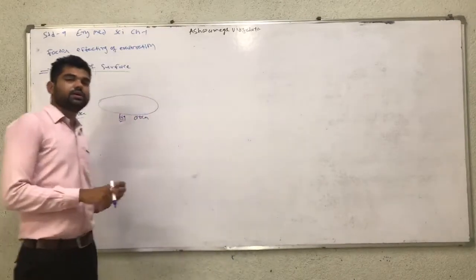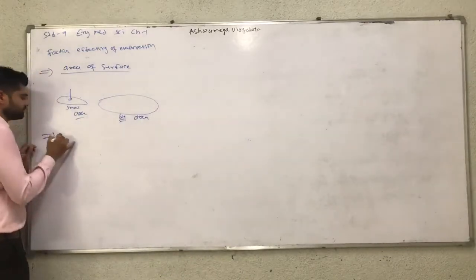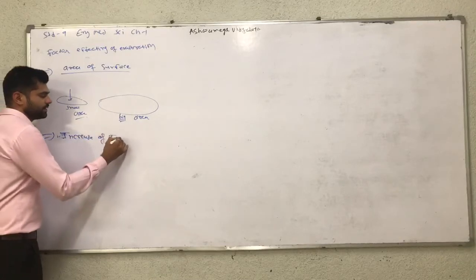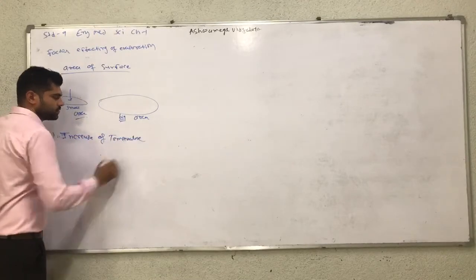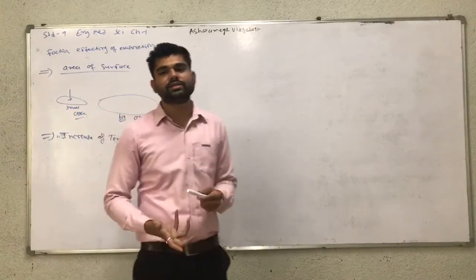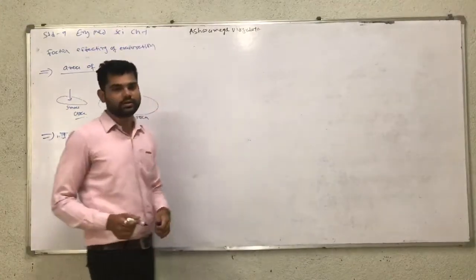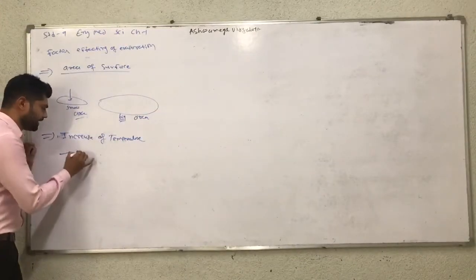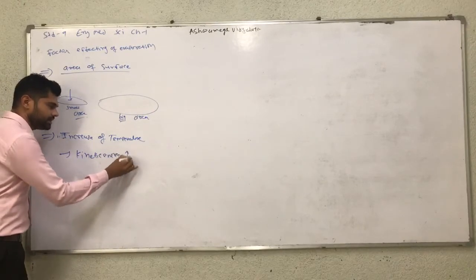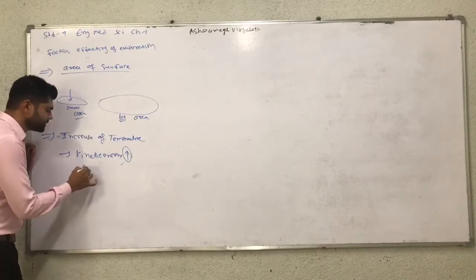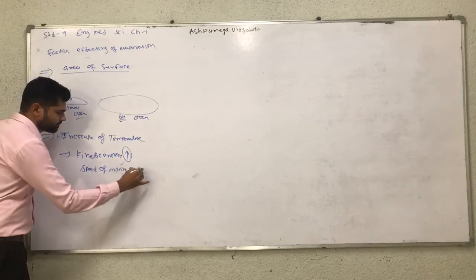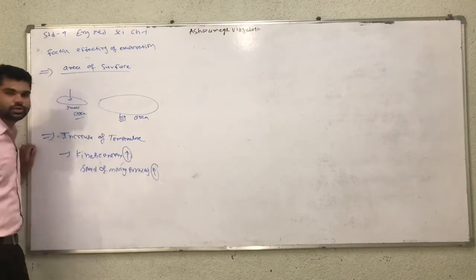Next, increase of temperature. Understand easily by the heading. When temperature is increased, the kinetic energy of the particles is also increased, therefore the speed of moving particles is also increasing.